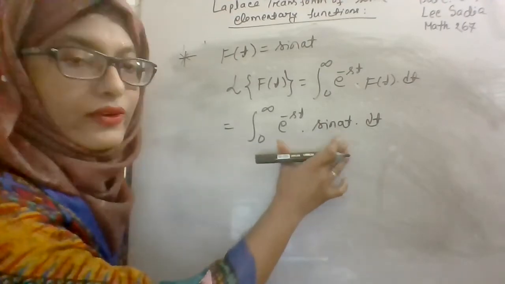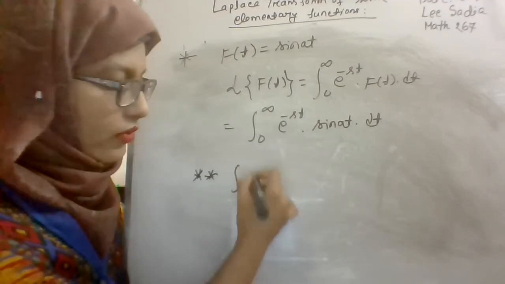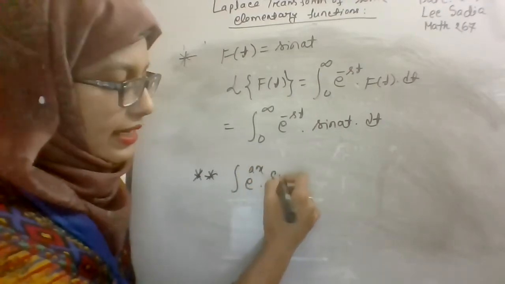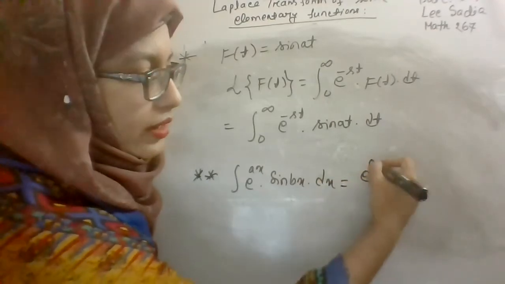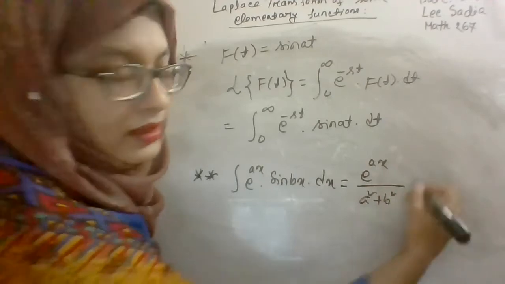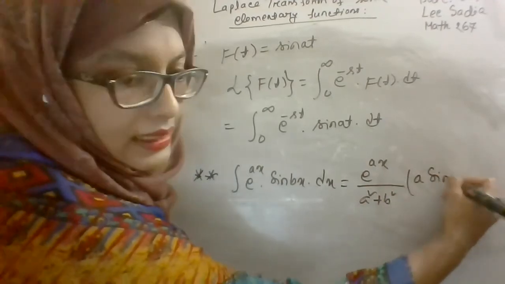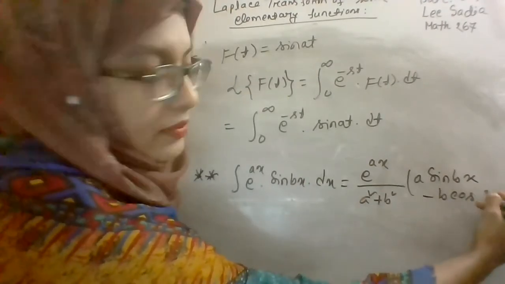There is a direct formula such as this. I can write down that formula: the integral of e to the power ax into sine bx dx is equal to e to the power ax divided by a square plus b square into a sine bx minus b cos bx.